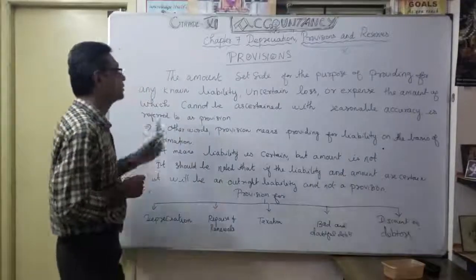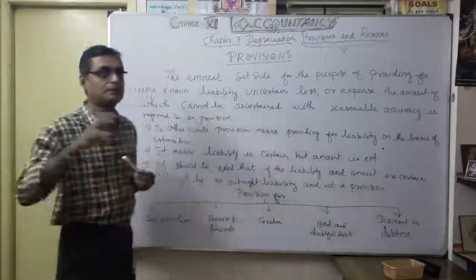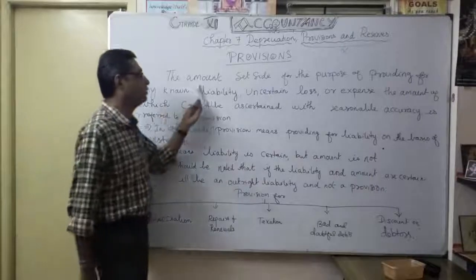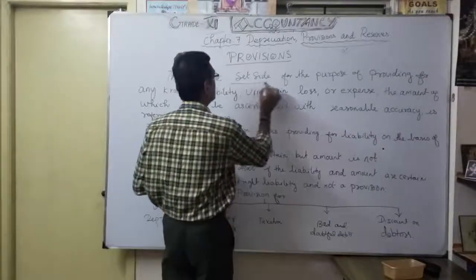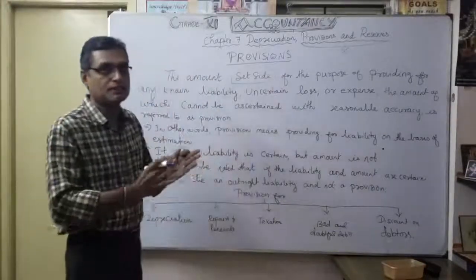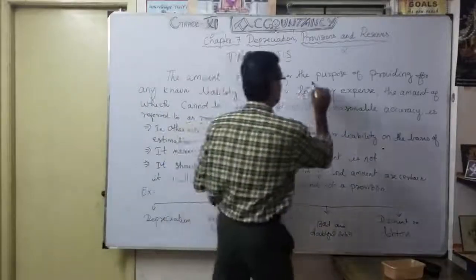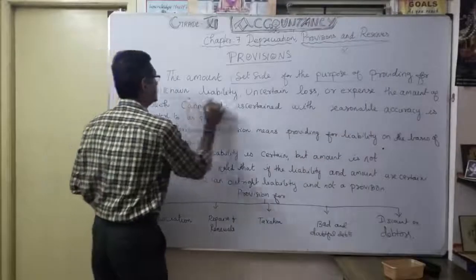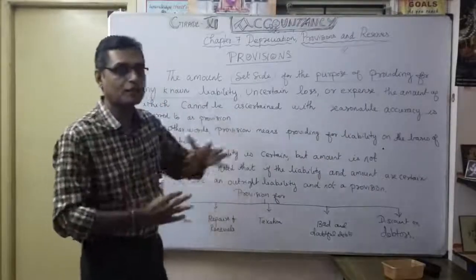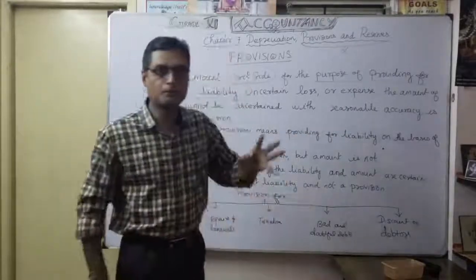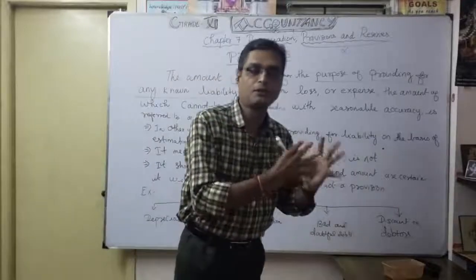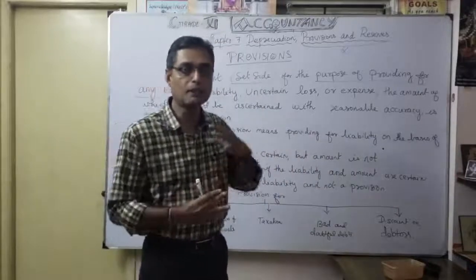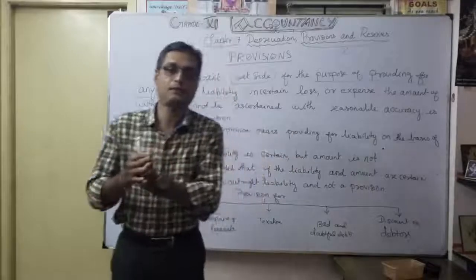Okay, so here provisions means what? It's a very important one. See, the amount set aside, that is very important. The amount set aside for the purpose of providing for any known liability. You want to set aside some money for some purpose, a requirement, so you can keep some money for the future.